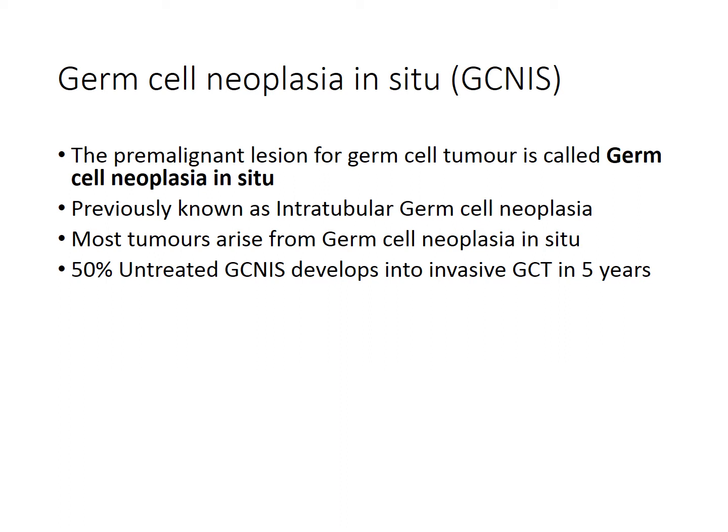There is a premalignant lesion for germ cell tumor, and it is called germ cell neoplasia in situ. It was previously known as intratubular germ cell neoplasia. Most tumors arise from germ cell neoplasia in situ, and 50% of untreated germ cell neoplasia in situ develops into invasive germ cell tumor in 5 years.